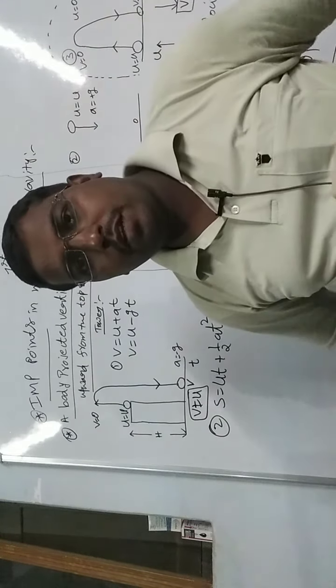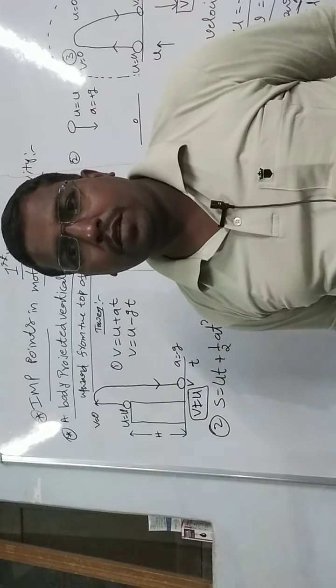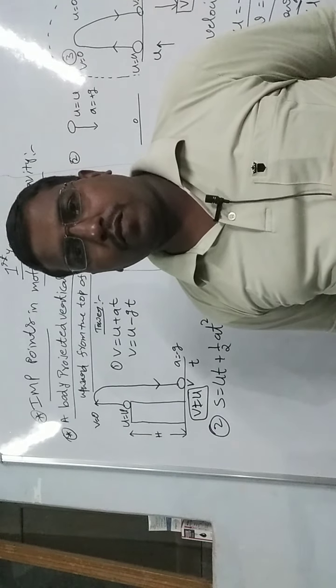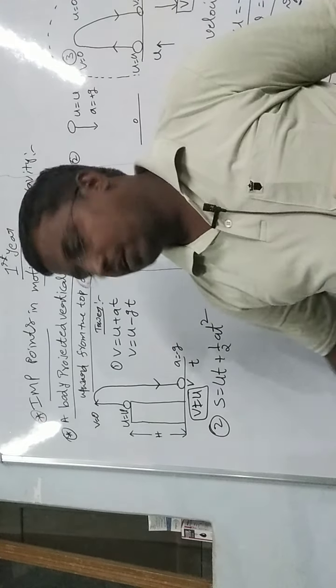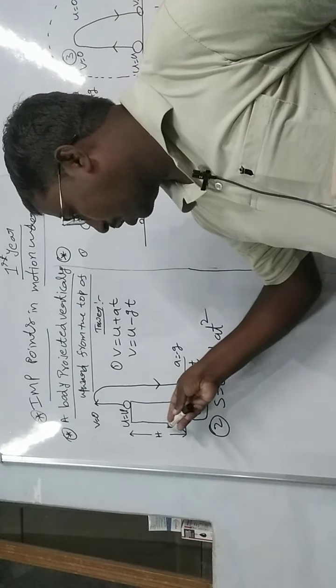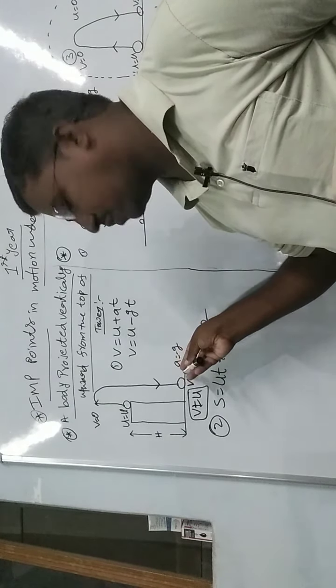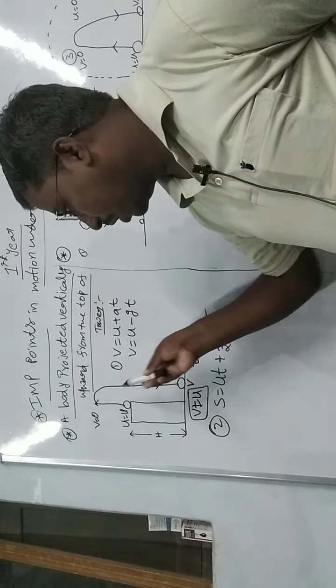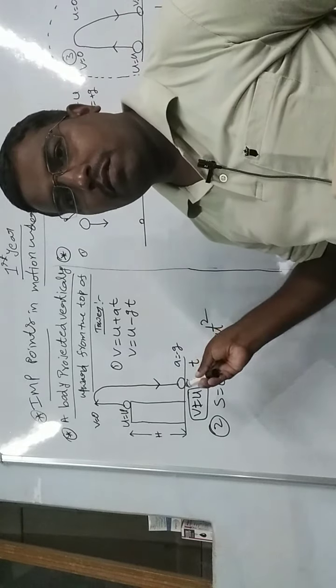Think about that. What is the s value? Is s equal to h, or 2h, or the total distance? No.